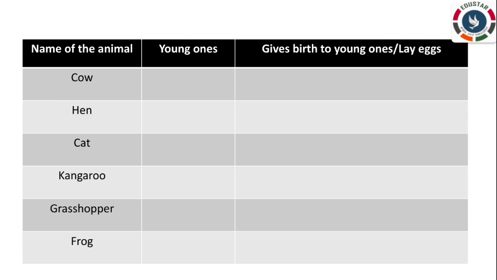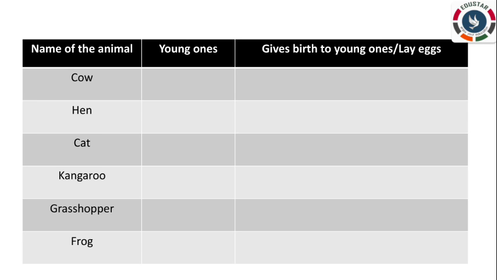Next, draw the table like this. Here, what you are going to do is this. First one, write the name of the animal. Here I am giving 6 animals. Next, you will write the young one of the given animal. The next column, you are going to write whether the given animal is giving birth to young ones or it is laying eggs. So you are going to choose which type of reproduction is followed by the animal.